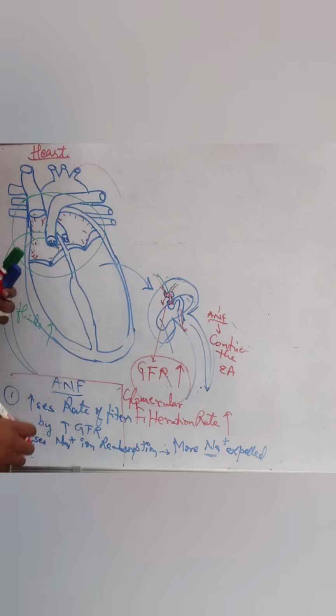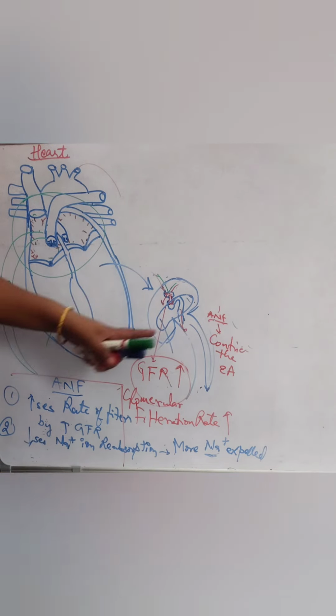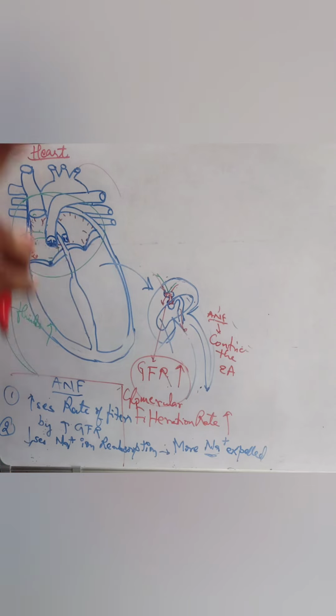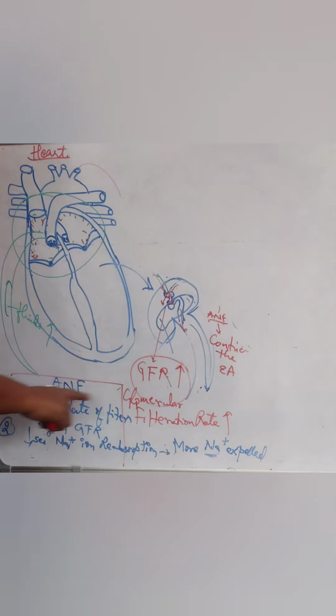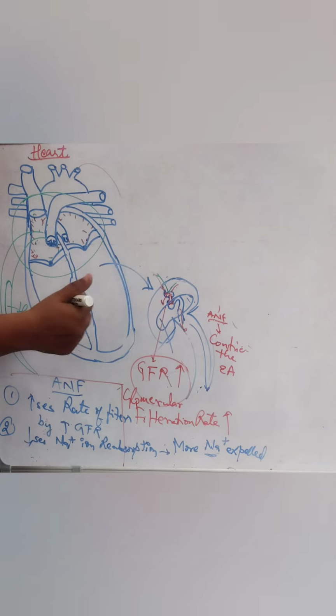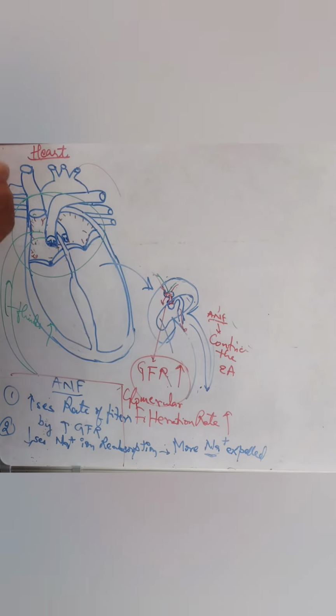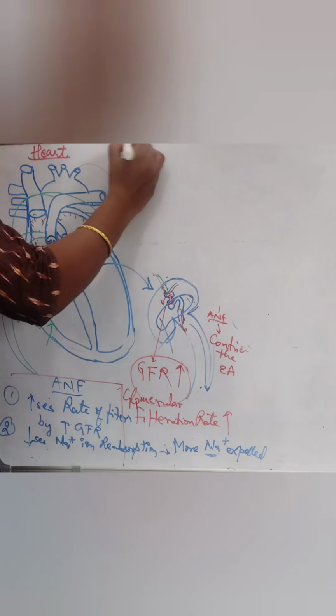Therefore we can say that ANF works on the kidney by performing two important functions. One is increasing the urine output, and the second is that along with the urine, excess sodium ions are also expelled out of the kidneys, or out of the body. Now let's understand the third function.